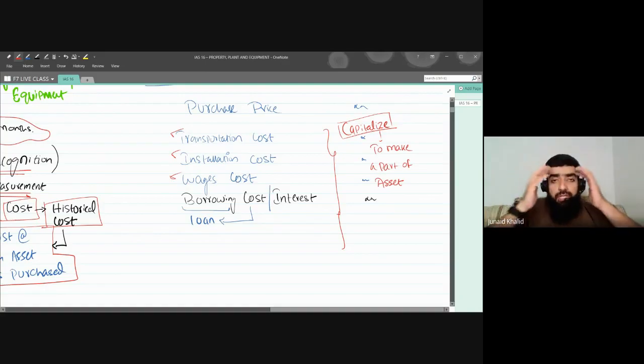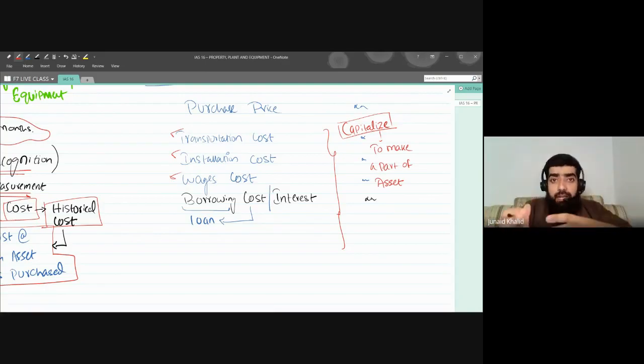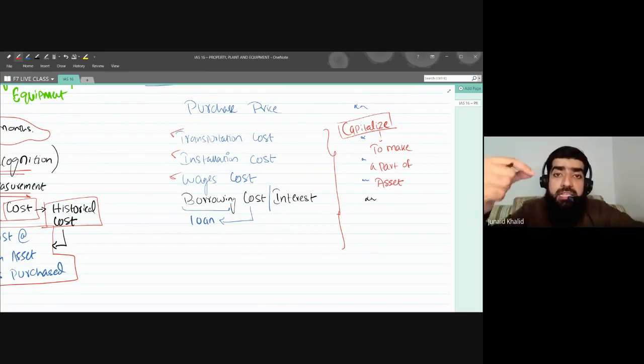So now the question is whether we are going to make that interest a part of the non-current asset. The answer is yes. We are going to capitalize the borrowing cost. We are going to add that interest in the value of the non-current asset.